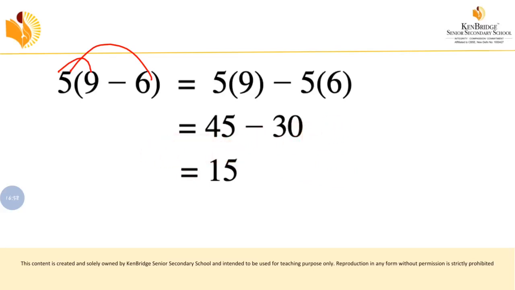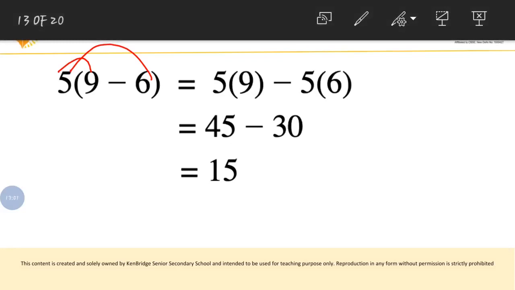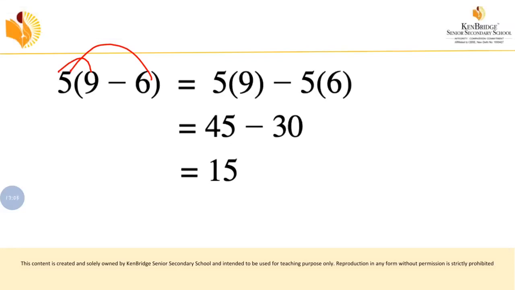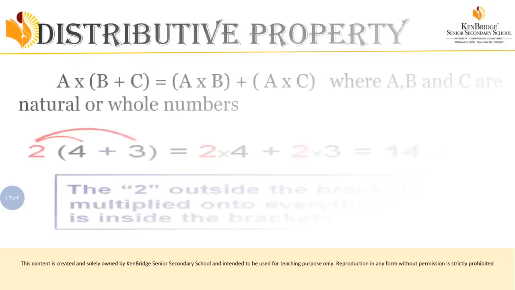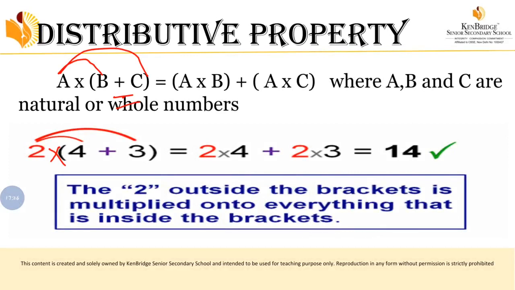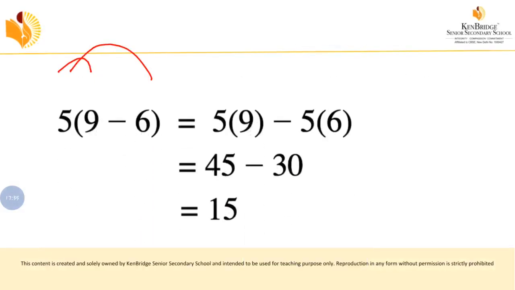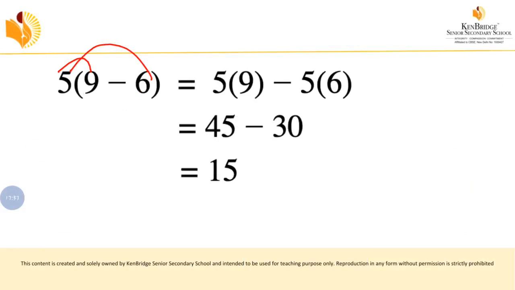Now, can you understand the distributive property? Whatever number is present outside the bracket, you have to multiply with both the numbers inside the bracket. So like that you have to do it. This is called the distributive property of multiplication over subtraction. And the previous one we have seen is called the distributive property of multiplication over addition, because inside the bracket there is an addition. Now here inside the bracket there is a subtraction. Okay, so let's move on to the next one.